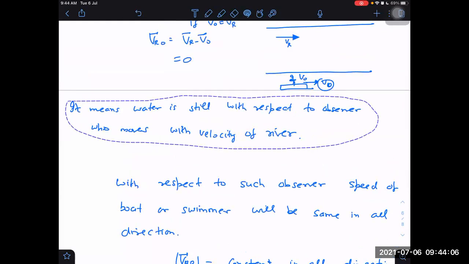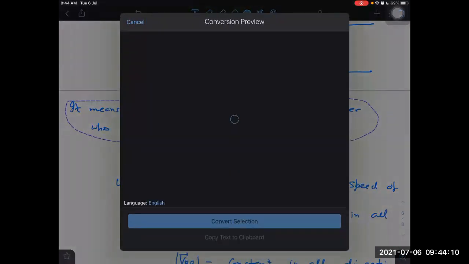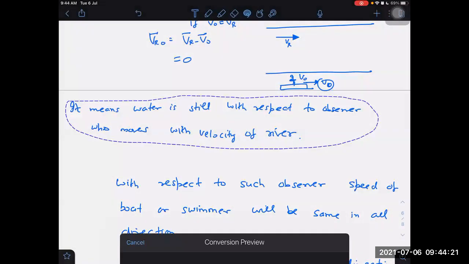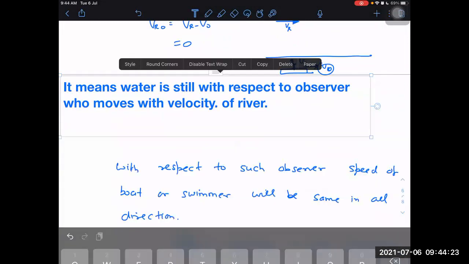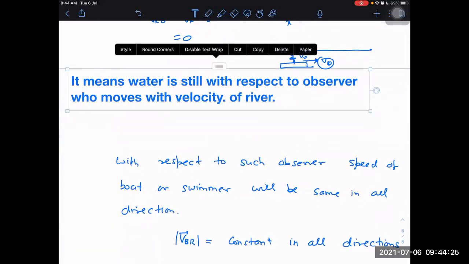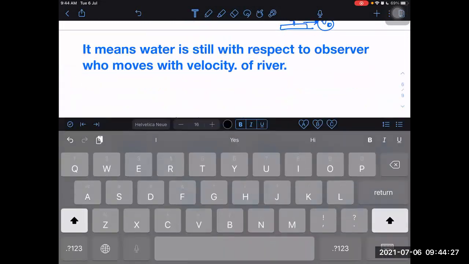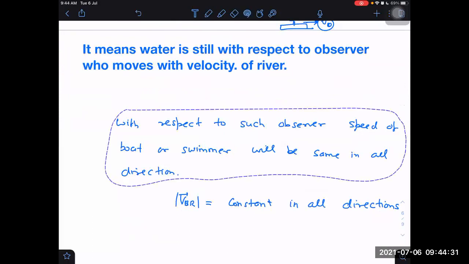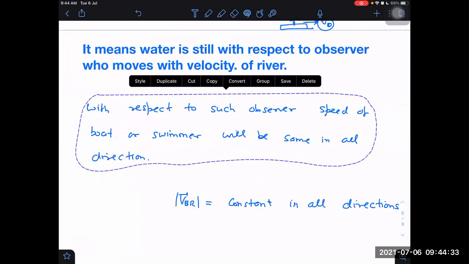2UD by U square minus V square, sir. How? Sir, in case of journey from A to B, the relative velocity will be U plus V, sir, because both the river and boat are moving in the same direction. Then we can find the time by speed is equal to distance by time, sir. Relative velocity. Why are you saying relative velocity? Relative to what? River, sir.